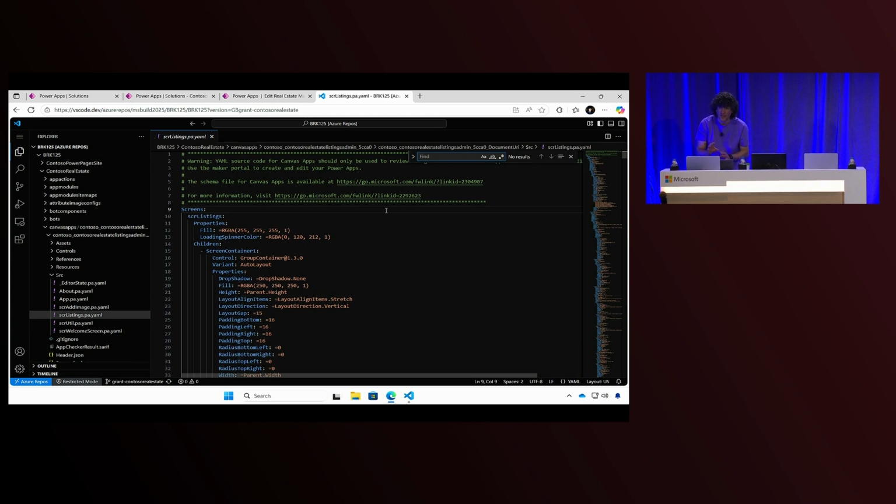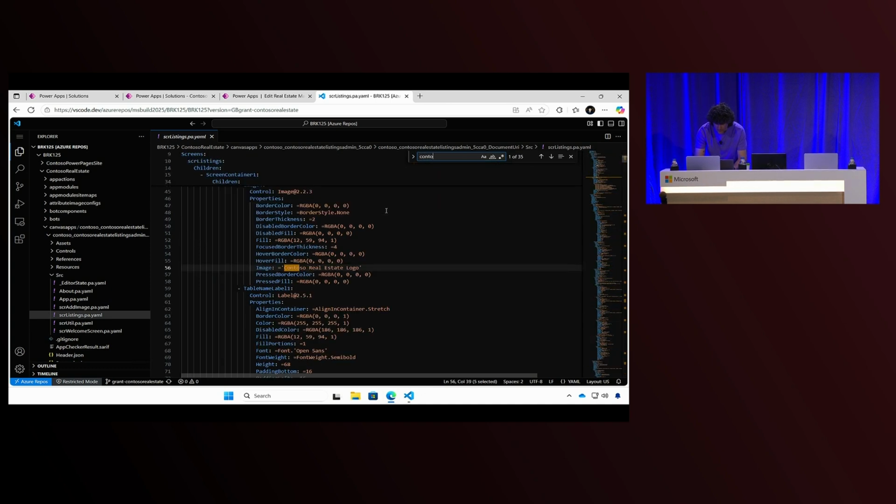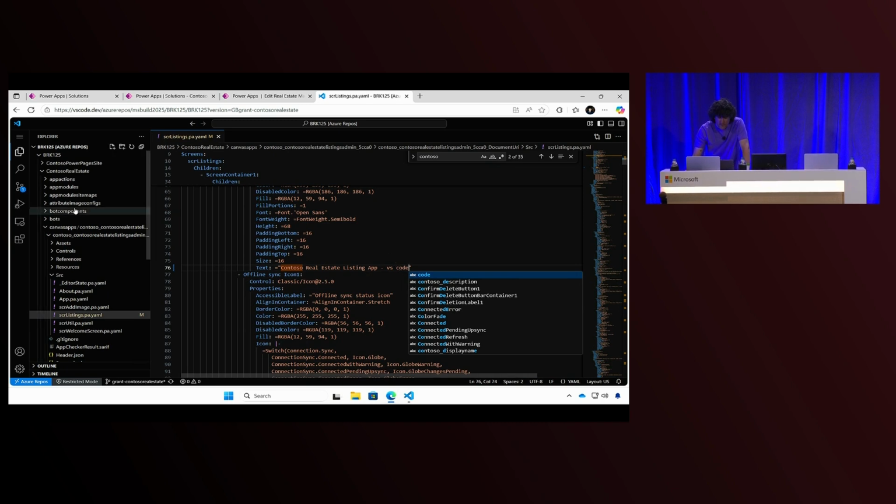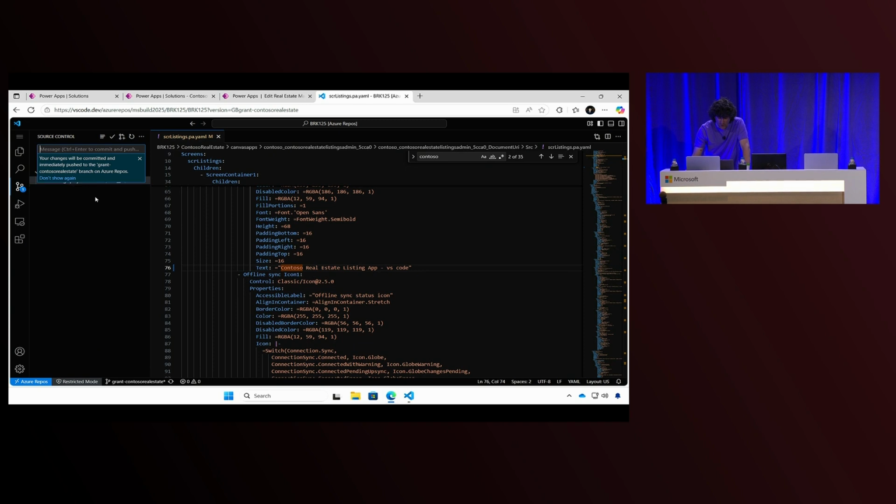If I spot mistakes, I'm checking PRs, and I want to change something, I can do this as well. So I will do this right now. I will find here the text on the label of my app. I will update this, saying that I am changing in my VS Code, and I will commit to my branch. Okay?